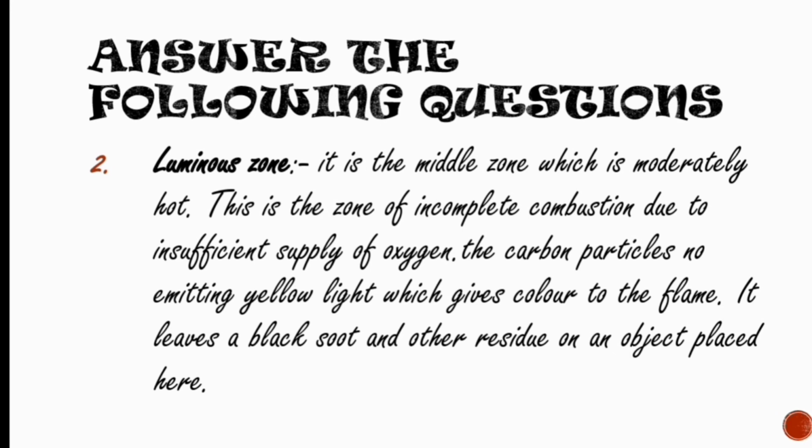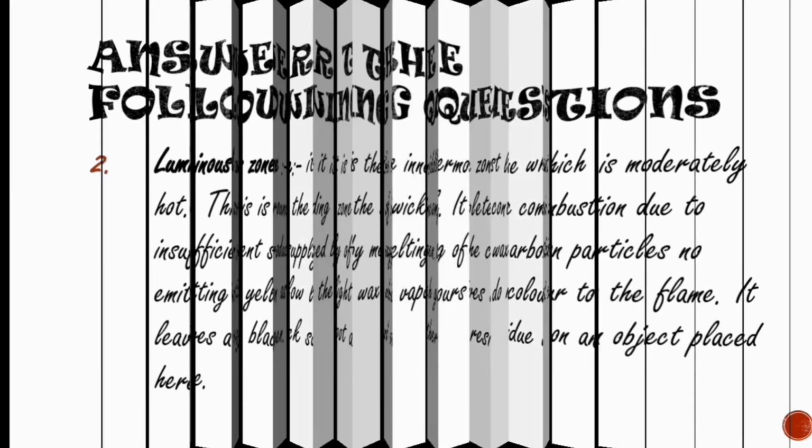Second zone of a candle flame is the luminous zone. It is the middle zone which is moderately hot. This is the zone of incomplete combustion due to insufficient supply of oxygen. The carbon particles glow, emitting yellow light which gives color to the flame. It leaves black soot and other residue on an object placed here.